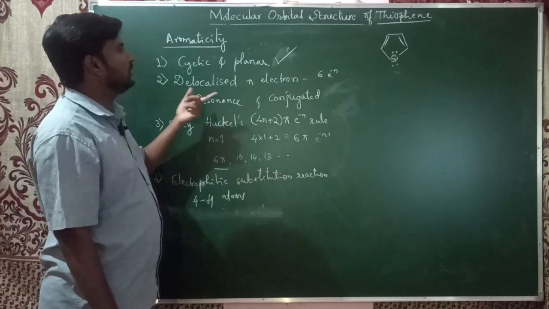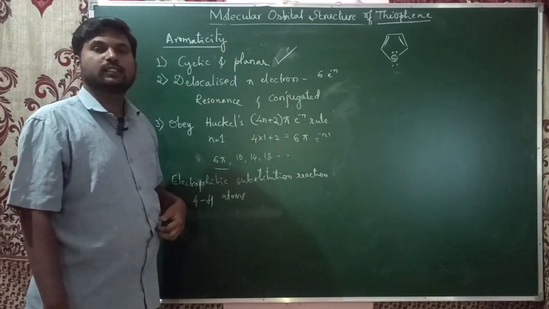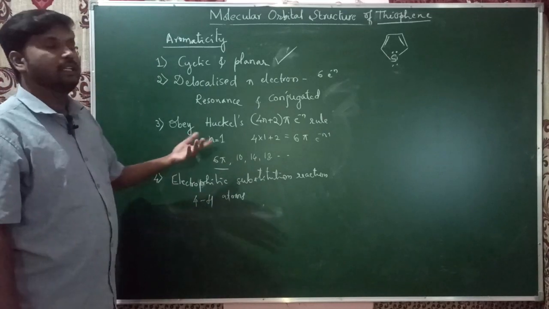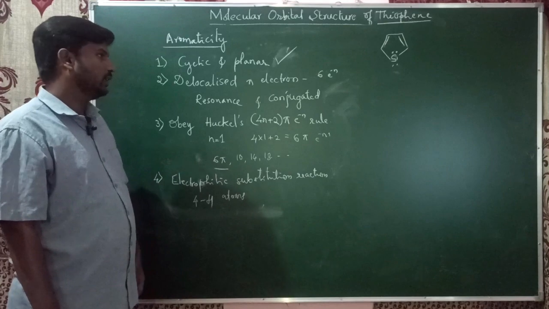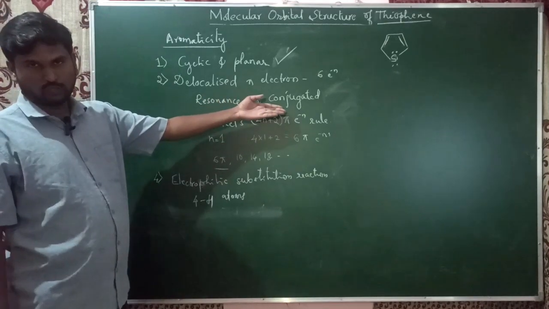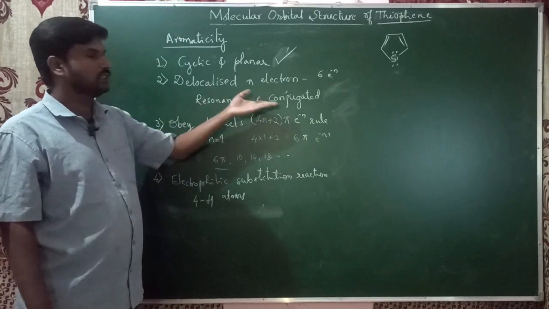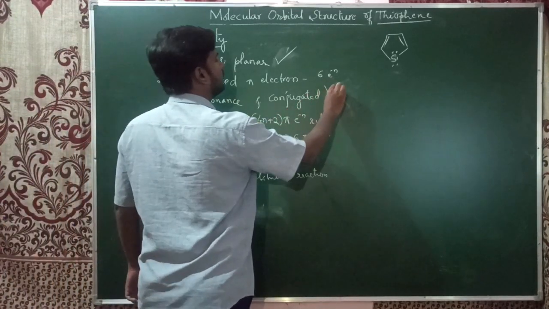We will discuss the resonance structures in detail in the next class, when we discuss the reactivity of thiophene, especially electrophilic substitution. This is nothing but conjugation, delocalization of electrons leading to resonance structures, that is a conjugated system. So thiophene fulfills this criteria.